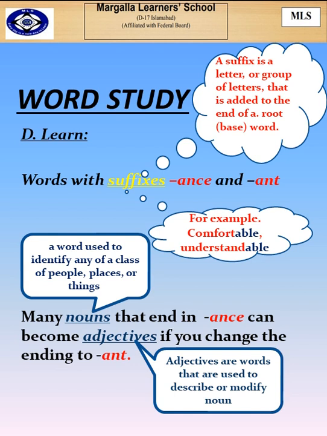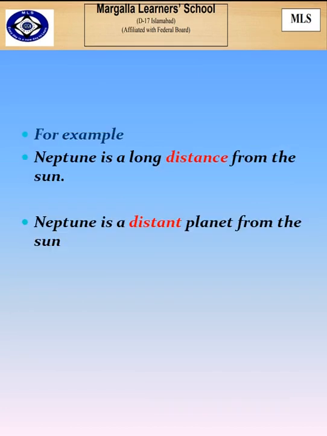You understanding me? If a word contains ance at the end and it is a noun, we can convert that noun into an adjective by changing the ance suffix into ant. Let us see some examples. Neptune is a long distance from the sun. In this case, the distance used over here is a noun because it has ance as a suffix.